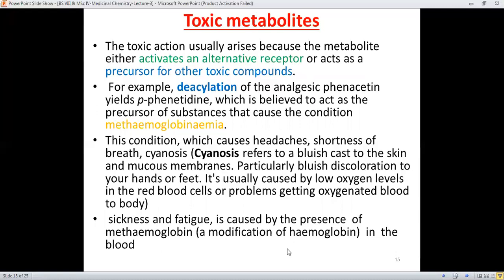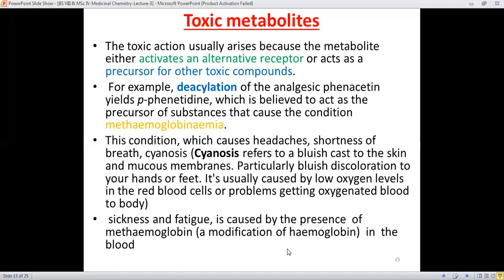For example, the example shown here is the deacylation of the analgesic. Analgesic means such type of drug which is used to relieve or reduce pain. Phenacetin yields paraphenetidine, which is believed to act as a precursor of the substances that cause the condition of methemoglobinemia. This is a combination word which results in deformation of the hemoglobin.